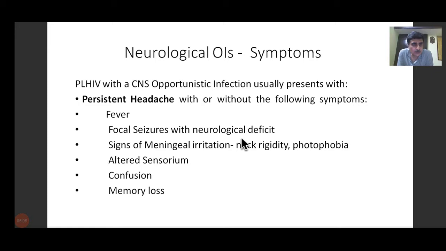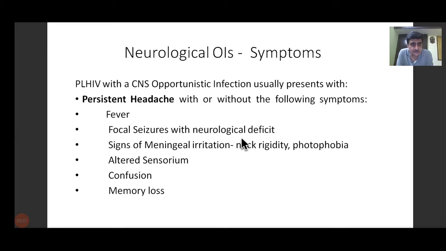When it affects the whole, all four, both sides of the body, it is called a generalized seizure. So focal seizures with neurological deficit. Neurological deficit means again weakness. Signs of meningeal irritation, which could be neck rigidity, photophobia. Photophobia means the patient gets irritable on being exposed to light.